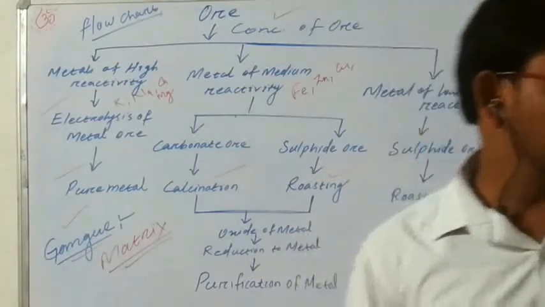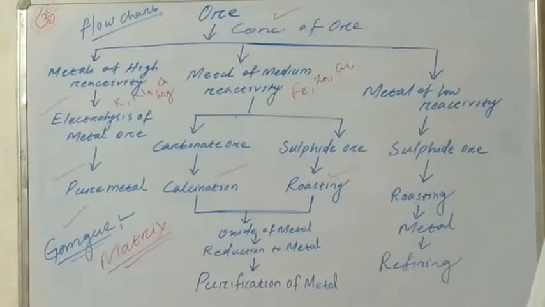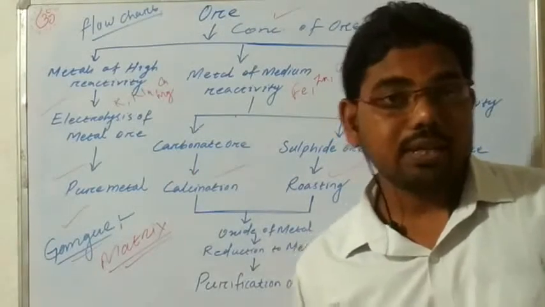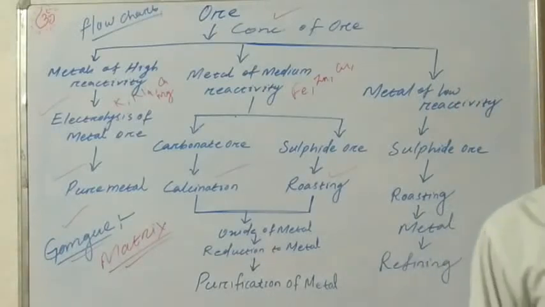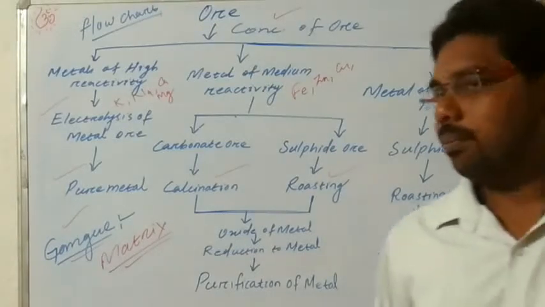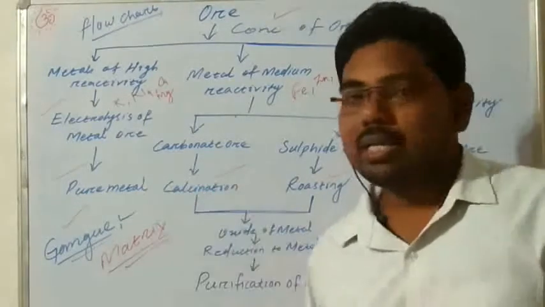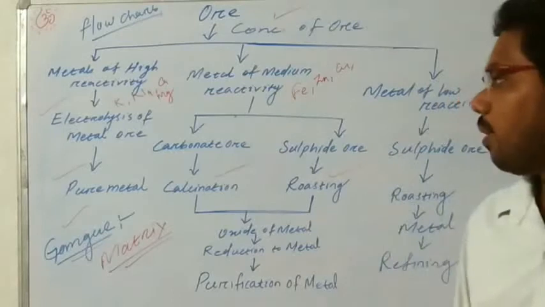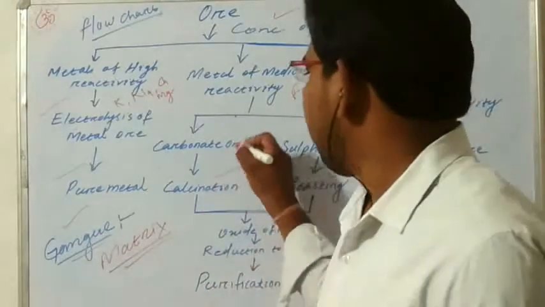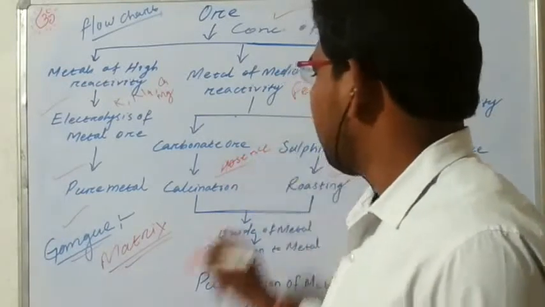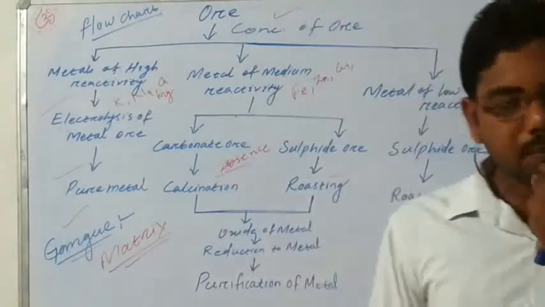Roasting and calcination are the most important topic, and many times the question comes: what is roasting and what is calcination? First, calcination. It is the process by which we separate the carbonate ore, for example zinc carbonate, with heating in the absence of air, or a very limited supply of air.